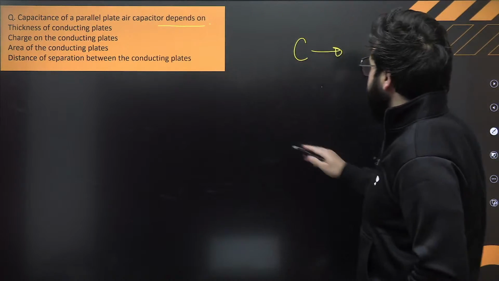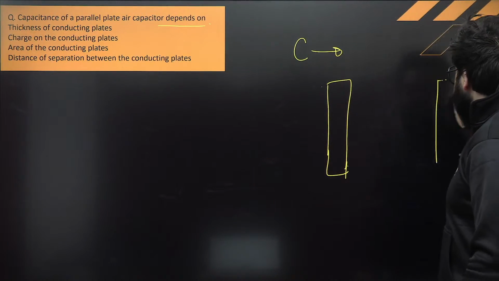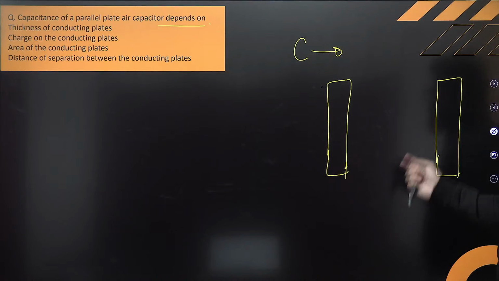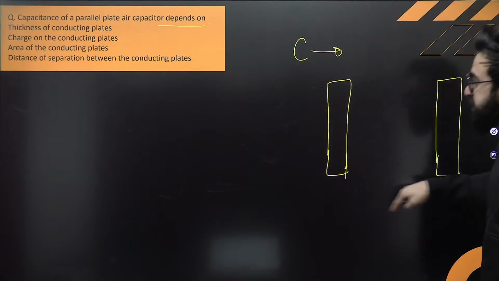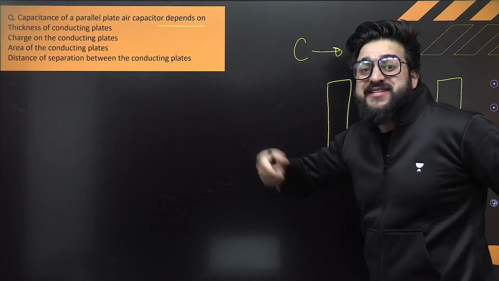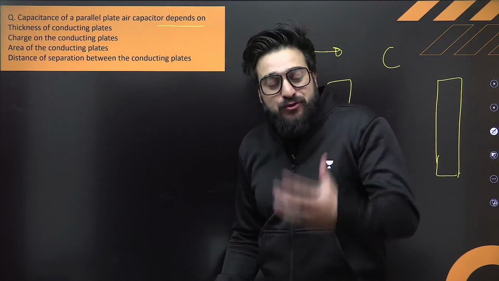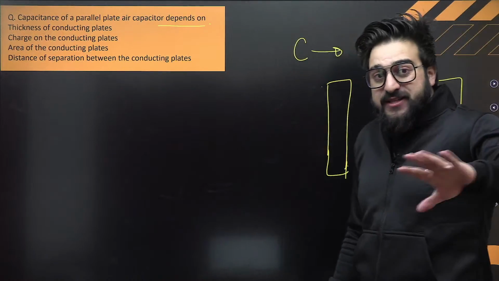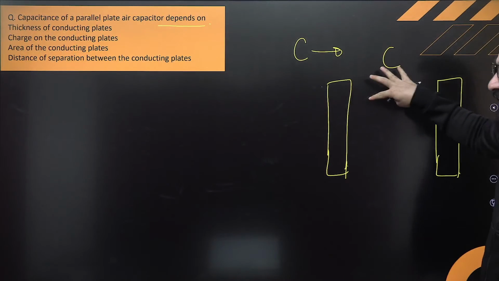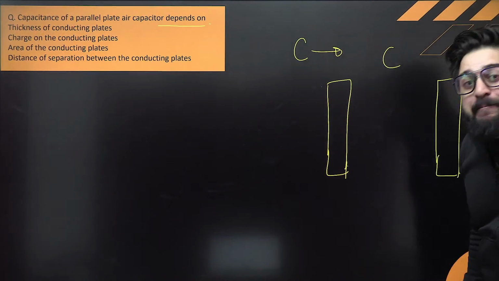If we talk about the parallel plate capacitor, that is basically something like this. This is the first plate and this is another plate. If I talk about how much is the capacitance of this one, it is the ability to store the charge. This is what capacitance is. How much ability does it have to store the energy? So can I say over here that capacitance depends upon what?